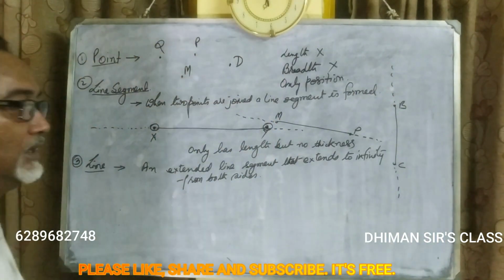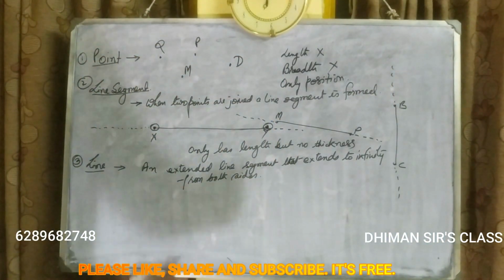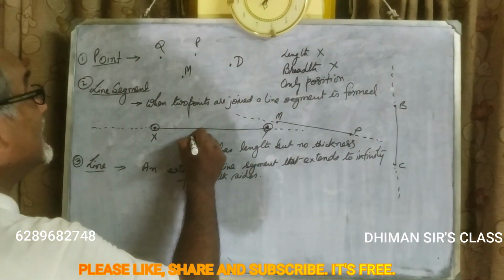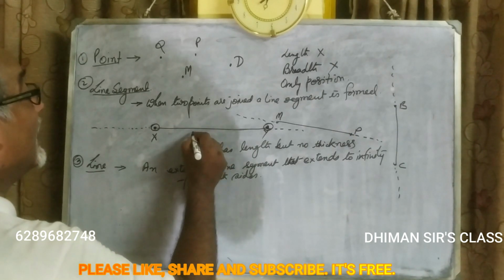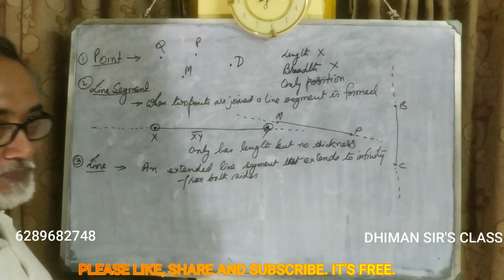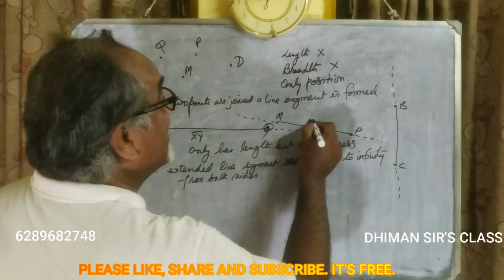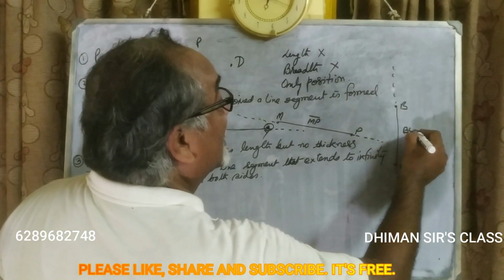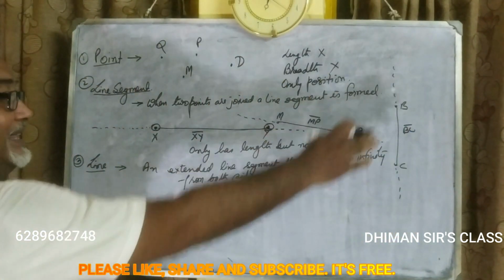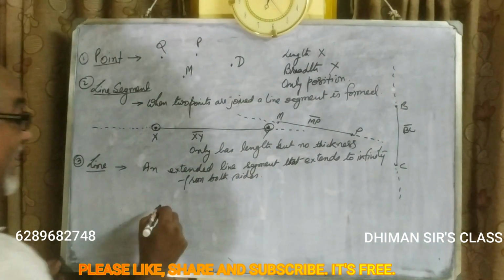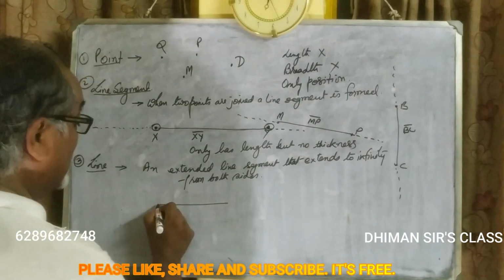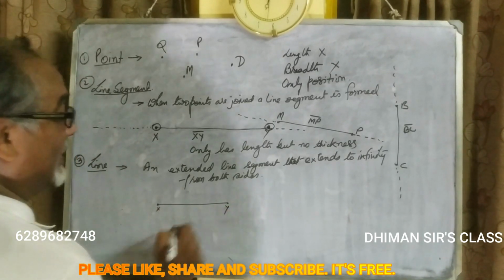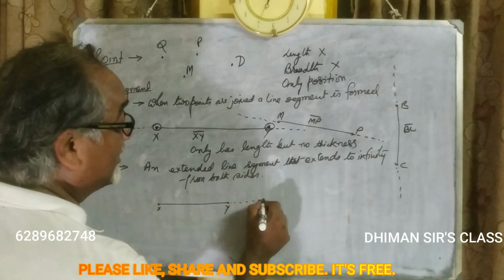Okay, students? So now, in this case, XY line segment, when it was a line segment, we would express it as XY with a simple bar on top. Here also, MP, a simple bar, BC, a simple bar in case of line segments. But when it is a line, suppose it was X and Y. As I told, it will continue, it will extend.